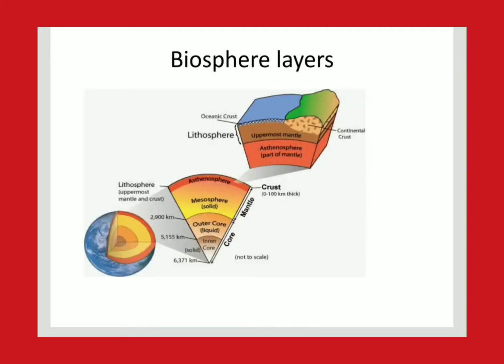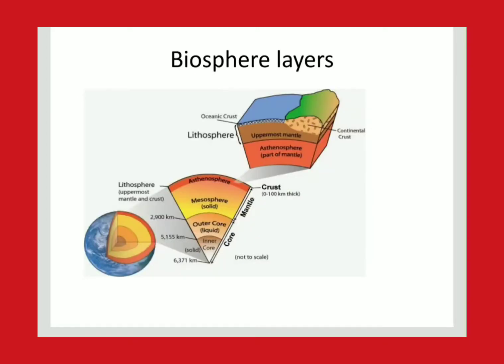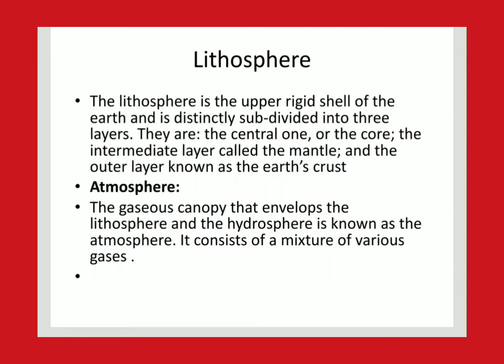In the diagram you will see the different layers, and the atmosphere contains many gases. Okay, so this is about the biosphere and the different layers of the biosphere, where things are present. Because of these three things, hydrosphere, lithosphere, and atmosphere, the living organisms depend upon them.